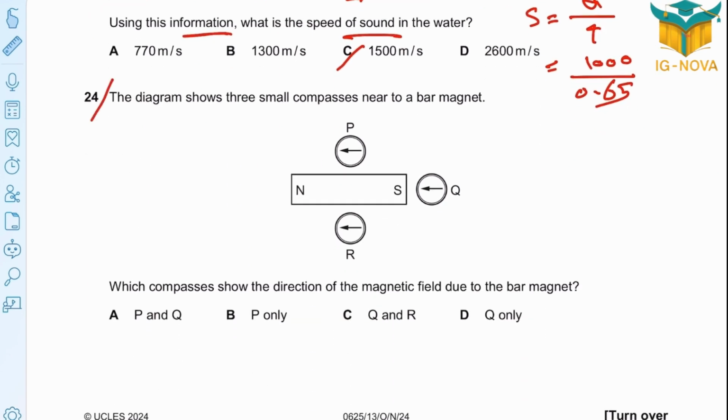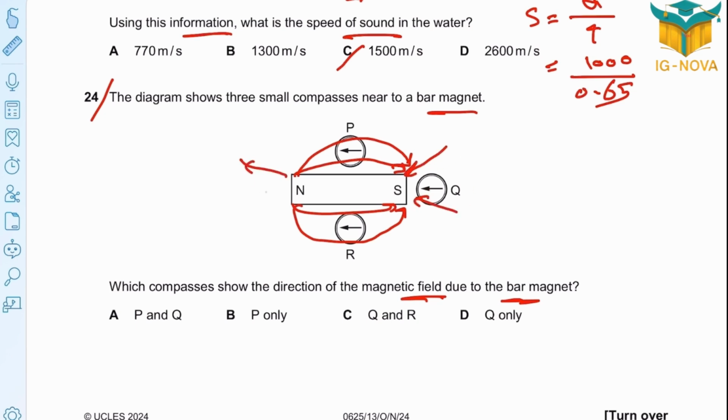Question 24. The diagram shows 3 small compasses near a bar magnet. Which compasses show the direction of the magnetic field due to the bar magnet? Here, I know that for the bar magnet, the field comes out of north and enters south. So this is the actual direction, and from all directions it goes toward south. This is the magnetic field lines pattern for directions. For that, P and R oppose the direction. So the only one accepted is Q, option D.